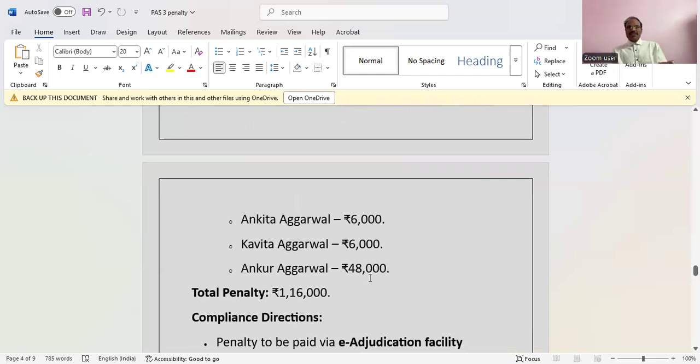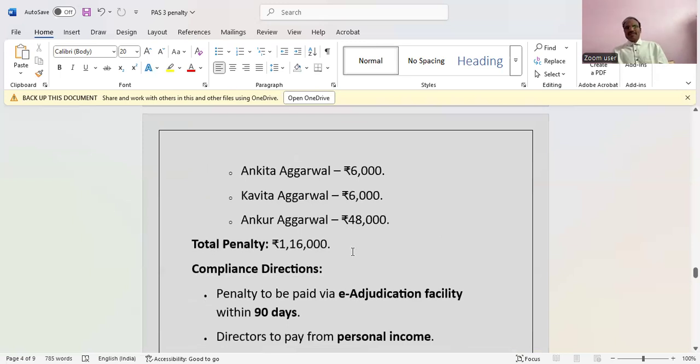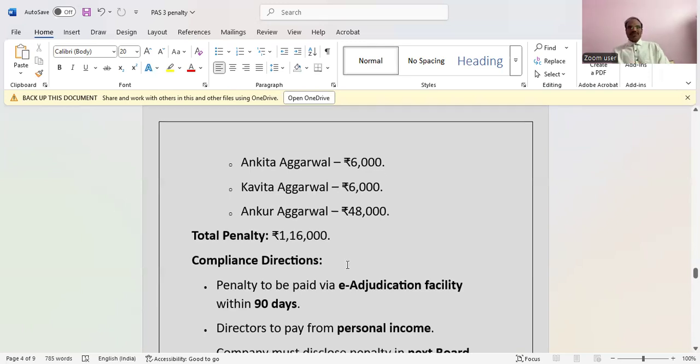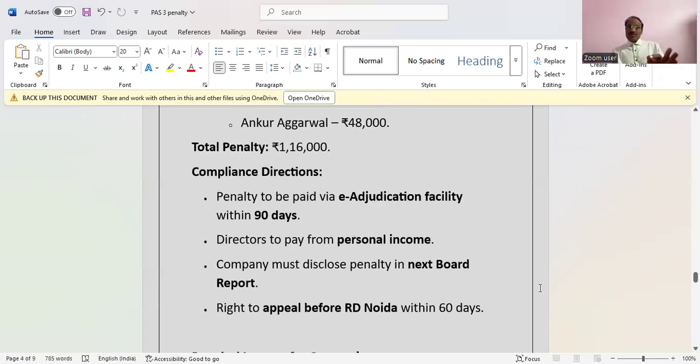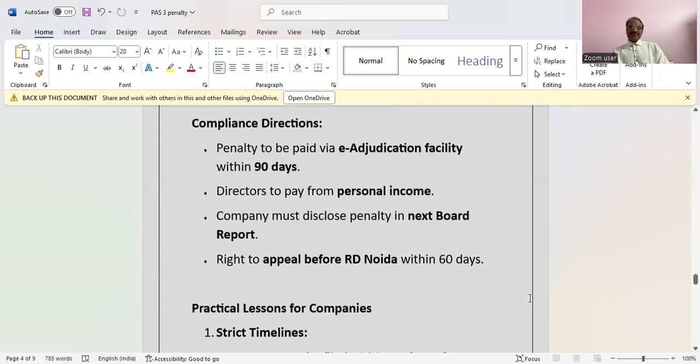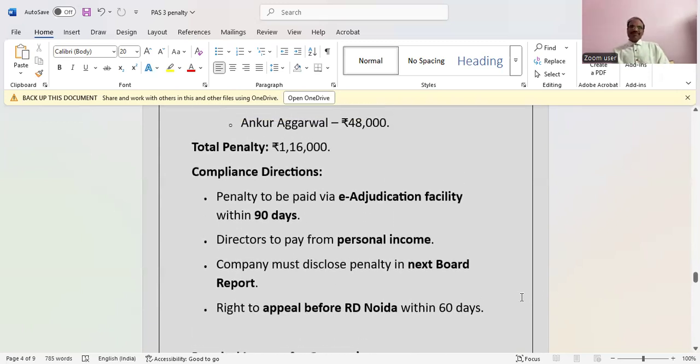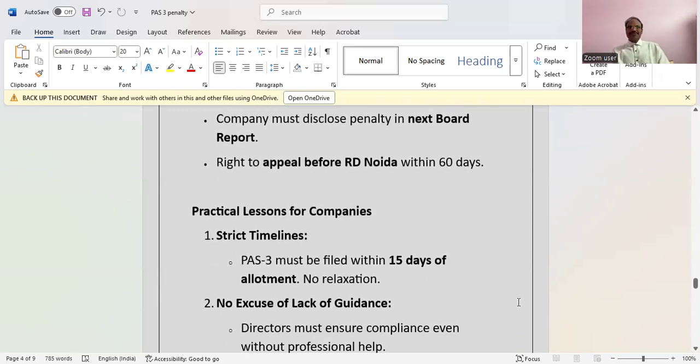Directors: for the first 6 days, 2 directors, 6,000 each. One director, the officer in default, for 48 days. So the total penalty is 1,16,000. It was directed to be paid via the e-adjudication facility within 90 days. Directors have to pay from personal income, not from the company. The company must disclose the penalty in the next board report. They have a right to appeal before the RD within 60 days.